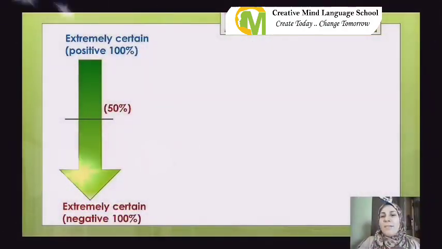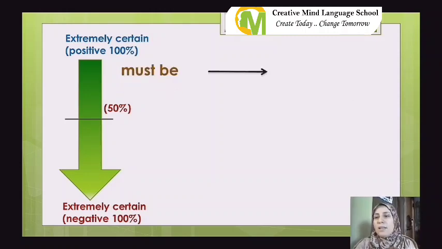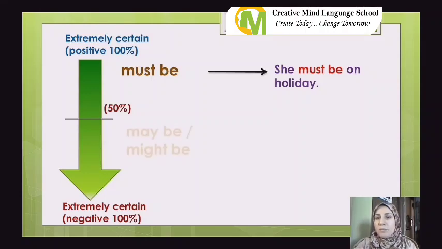Here we have an arrow that goes from top to bottom. At the top, it's extremely certain, positive 100% about something, so we use must be. Example: she must be on holiday. You are sure 100%. And after that, in the middle, it's 50%. It means that you think that it's possible.